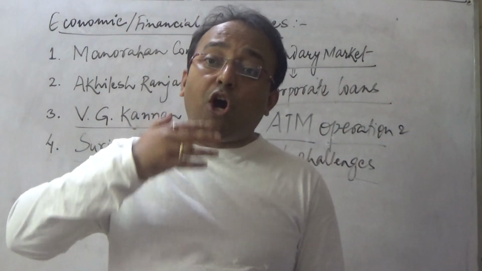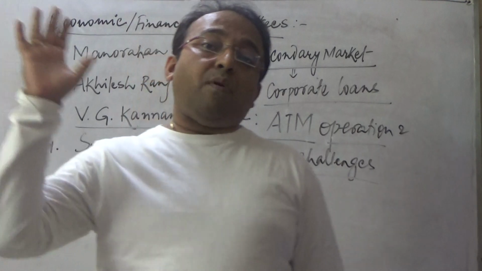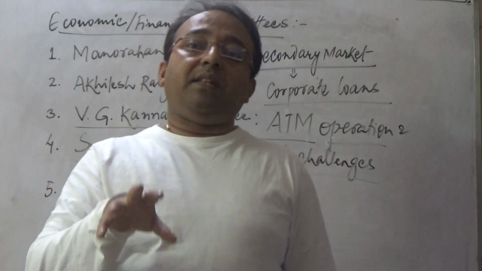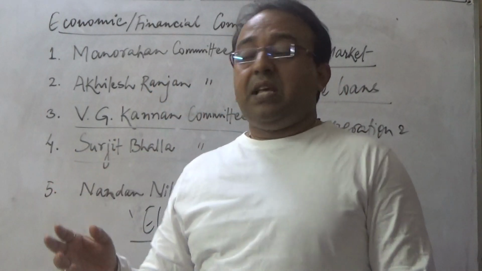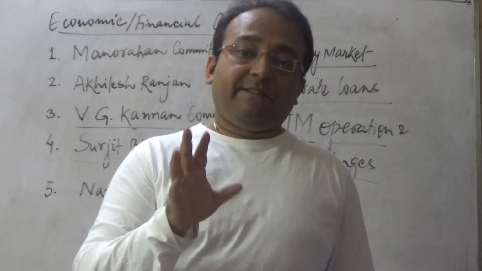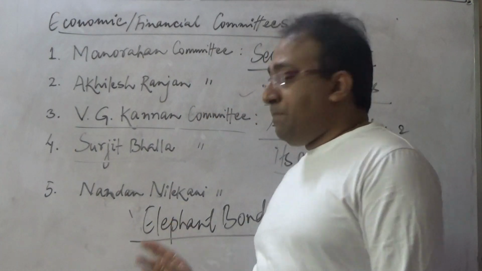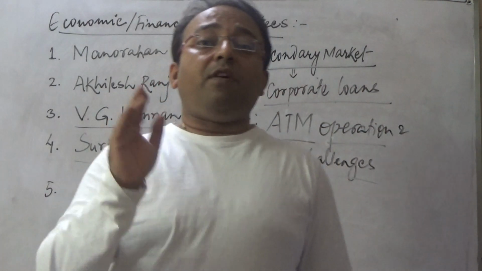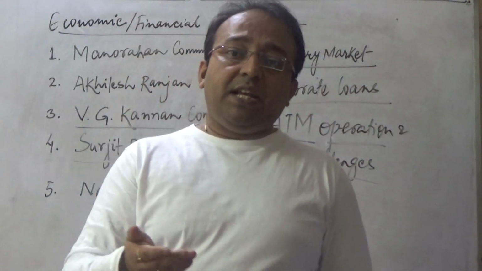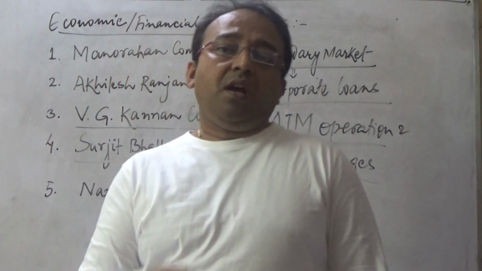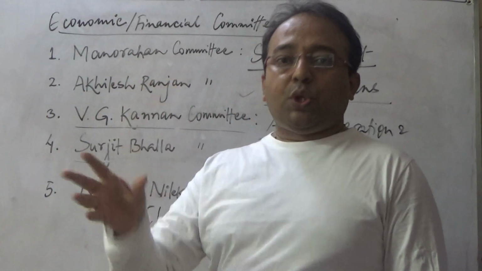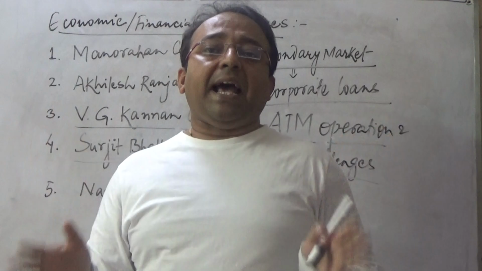It is basically a long-term bond, where the undisclosed income would be taken by the Government of India on a long-term basis, and that money will be used by the government for improving infrastructure. It says that 50% of a person's undisclosed income should be invested in elephant bonds. And obviously after 20, 30, maybe 40 years, the person may also get some benefit of disclosing their income honestly before the tax authorities.